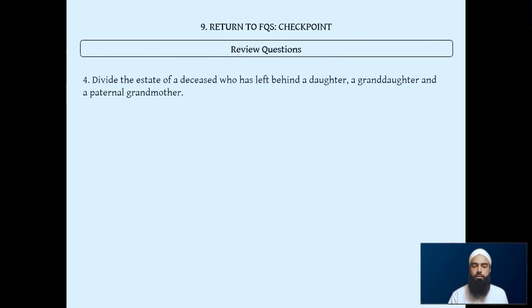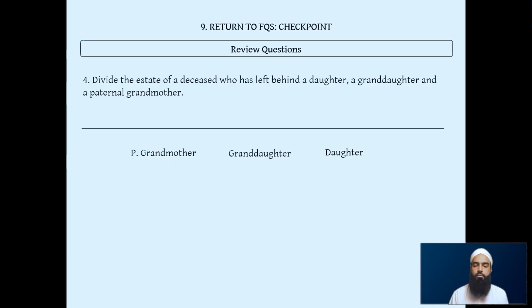Next question. We have daughter, granddaughter, and paternal grandmother. What happens in this case? Revealing the answer, daughter gets a half. Granddaughter gets 1/6 because there's a daughter there, only one daughter there. And the paternal grandmother gets her 1/6 too. So we see there's group 2, 1/6 and 1/6, and there's also group 1, which is a half. So we use the denominator, the 2, multiply it by 3, get our divisor as 6.